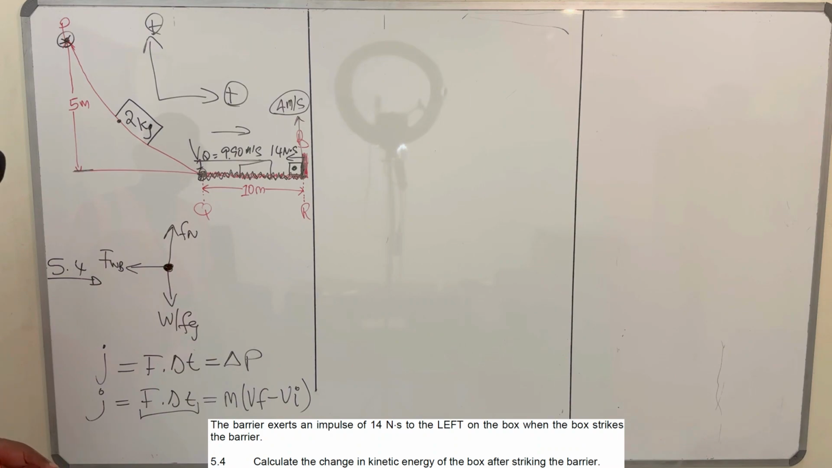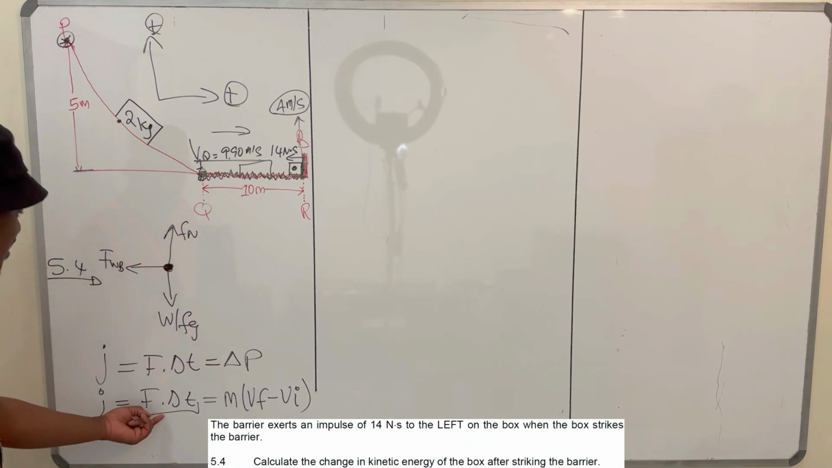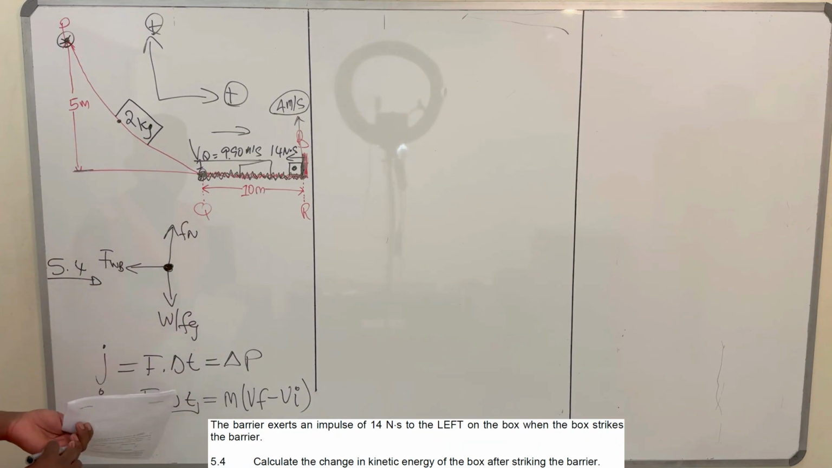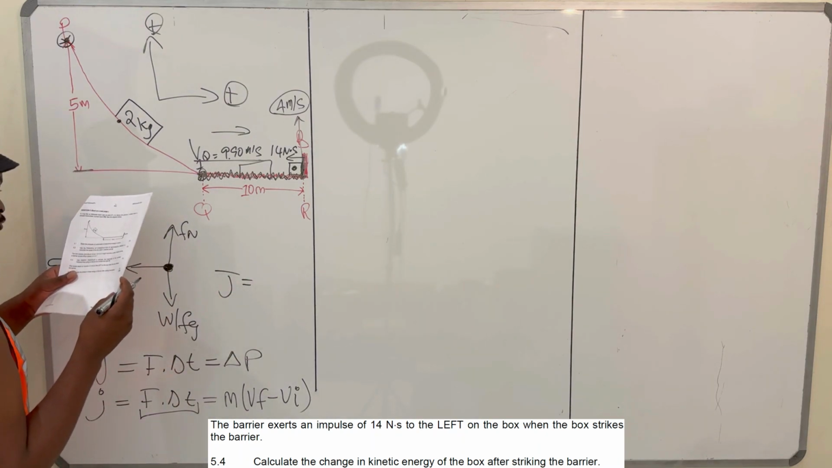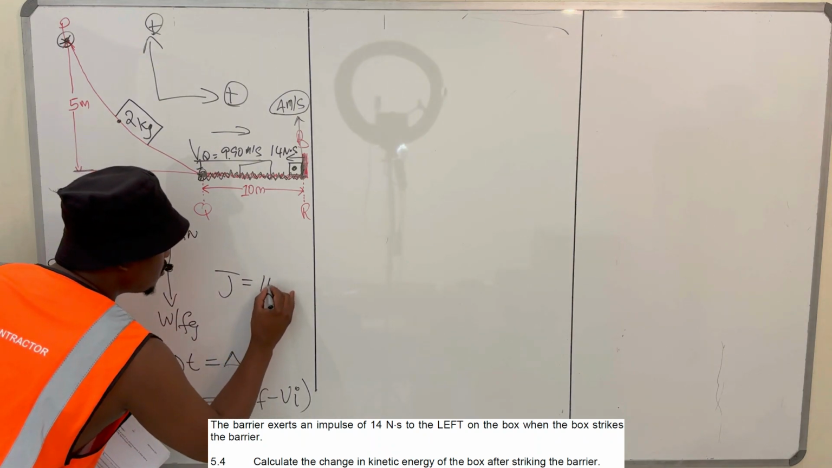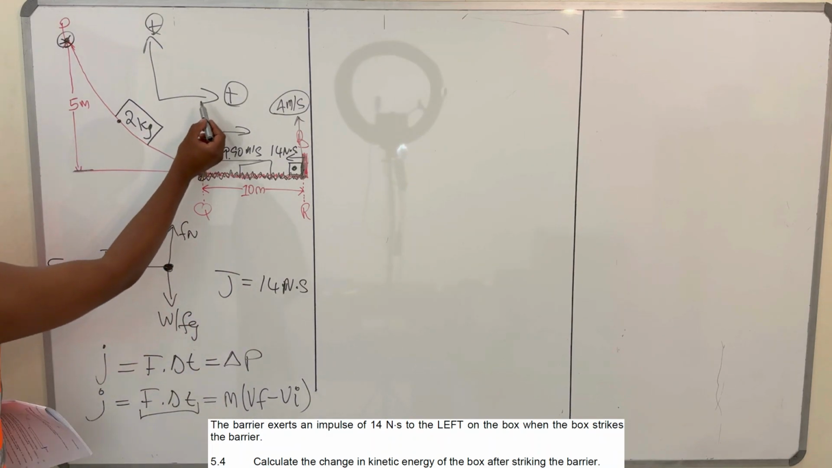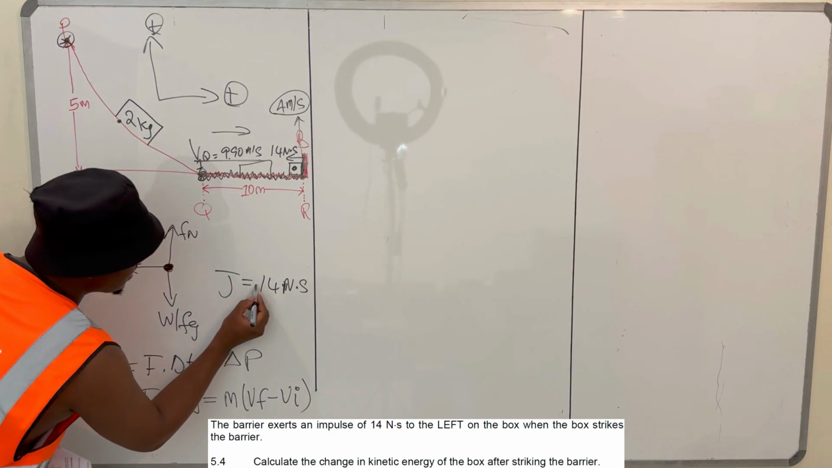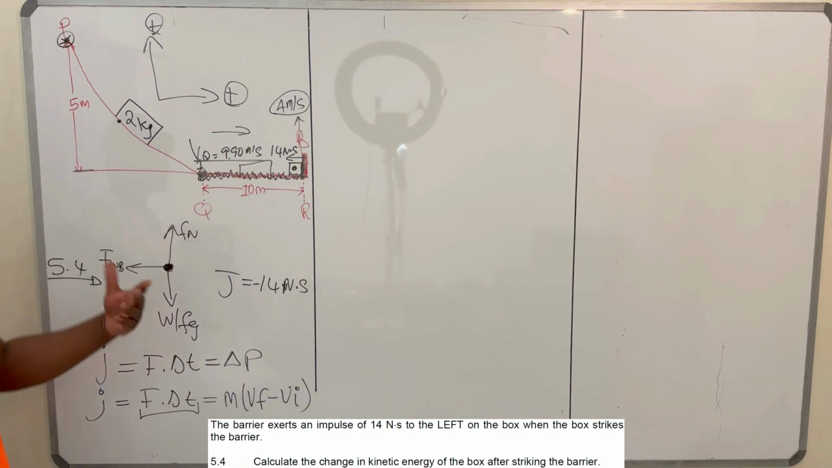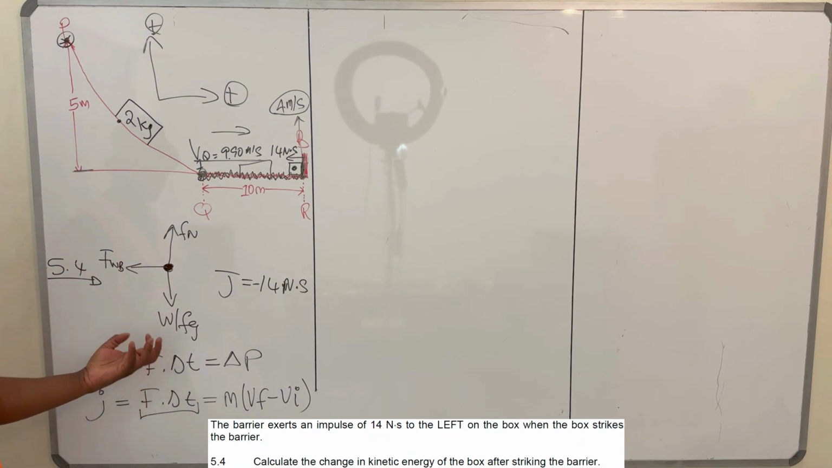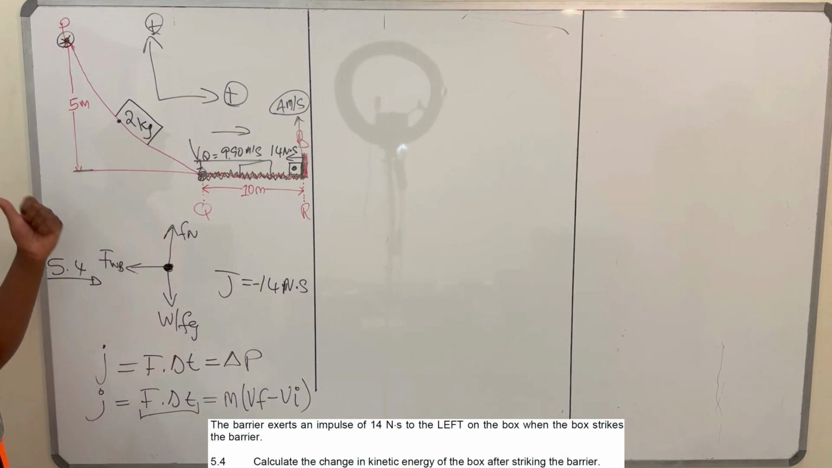Okay, so now what do we do? We say our impulse is equal to the change in momentum. So what is our impulse? We're told that the impulse is equal to 14 Newton seconds to the left. But we said everything to the left is negative, so we can just say negative 14 Newton seconds. That is the direction of the force experienced by our block. Everything to the right is positive, everything to the left is negative.